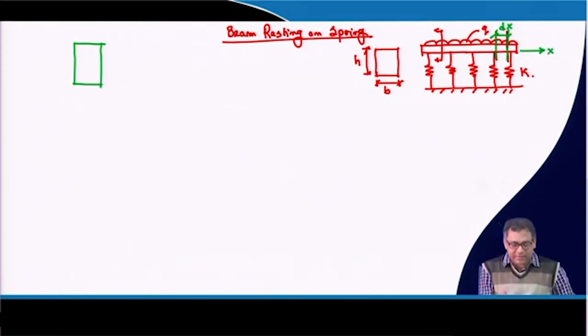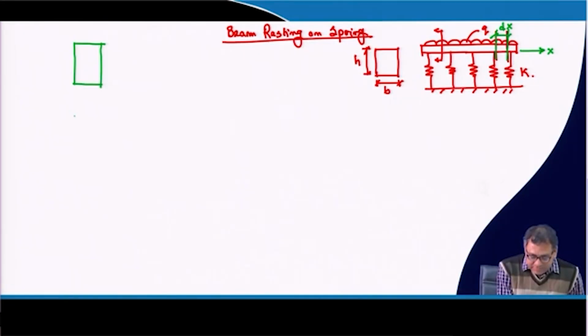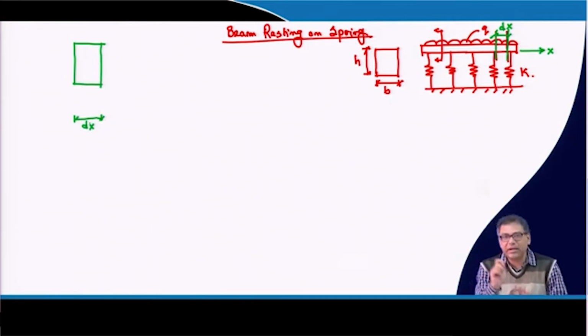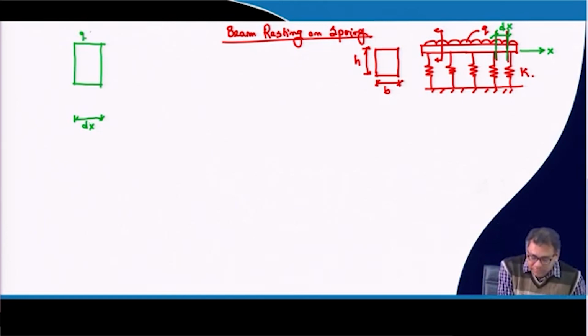So this is dx, and UDL Q is acting over there. So the total load acting on the top surface of the beam due to this UDL will be Q into dx. So that is the UDL which is acting.